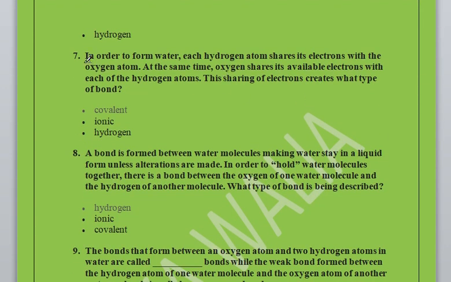Next question. In order to form water, each hydrogen atom shares its electron with the oxygen atom. At the same time, oxygen shares its available electron with each of the hydrogen atoms. This sharing of electrons creates what type of bond? Covalent, ionic or hydrogen. You all know by sharing, always a covalent bond is formed.